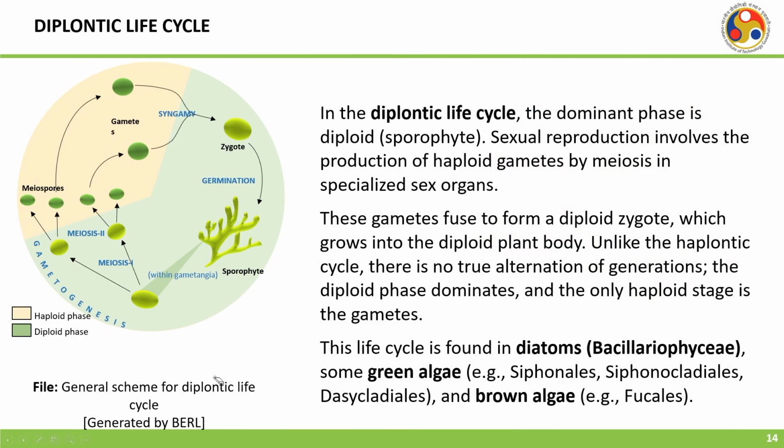Sexual reproduction here involves the production of haploid gametes by meiosis in specialized sex organs. These gametes fuse to form a diploid zygote, as in the earlier case of course, which grows into the diploid plant body. Unlike the haplontic cycle, there is no true alternation of generations. The diploid phase dominates and the only haploid stage is the gametes. This life cycle is found in diatoms, certain green algae and some brown algae.